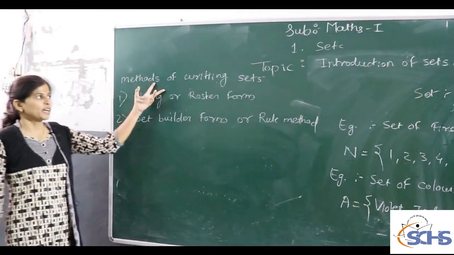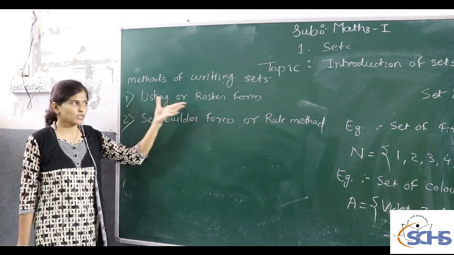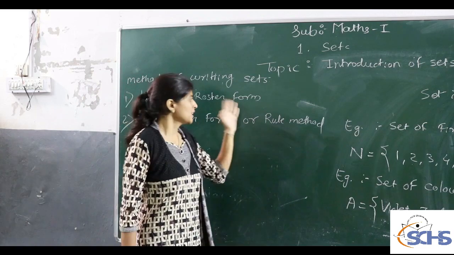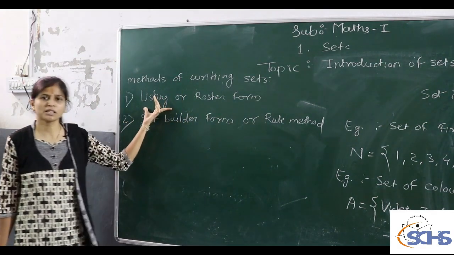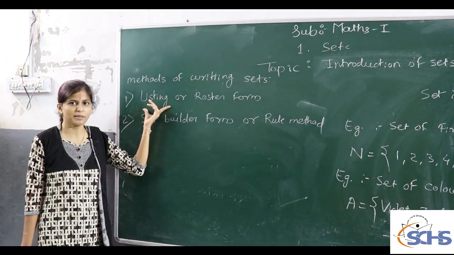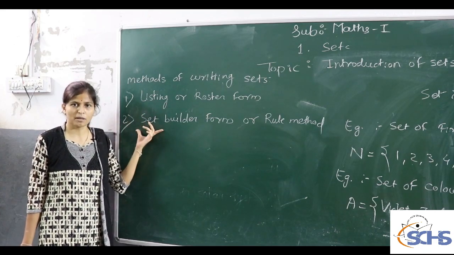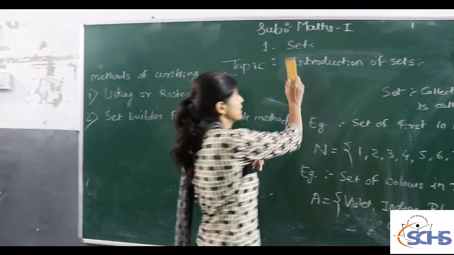There are two methods of writing sets. One is the listing or roster form, and the second is the set builder form or rule method. In the listing method we only write the elements in the set, and in set builder form we write in variable form. For example, suppose we take an example.